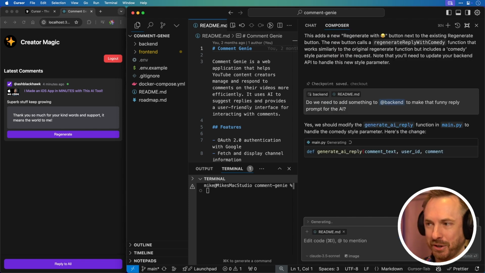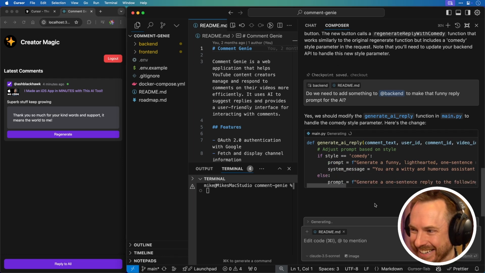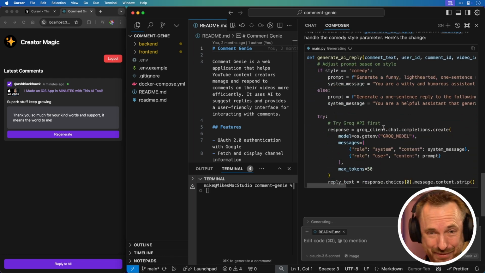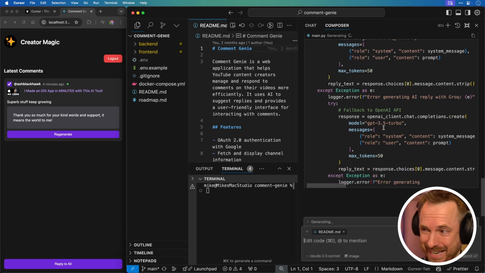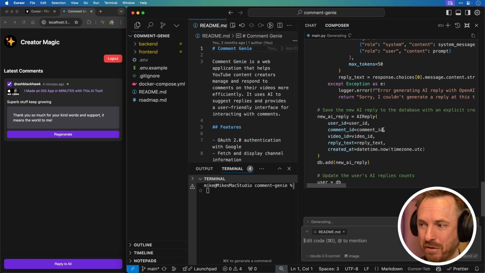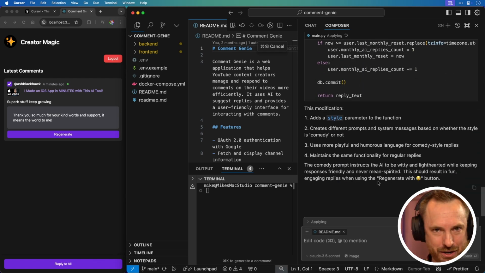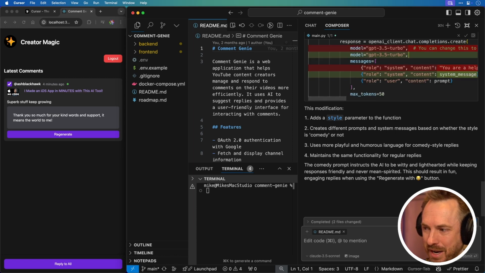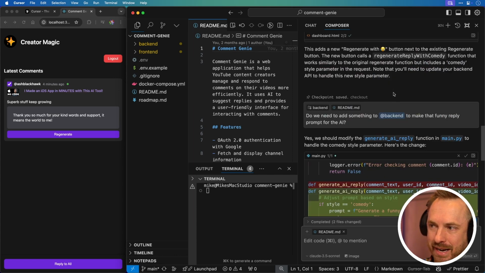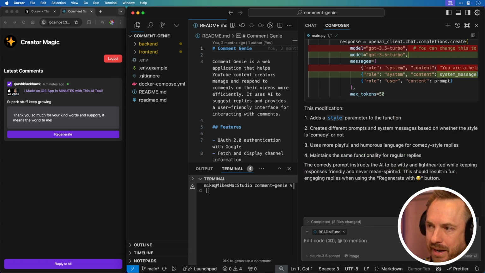It might say, oh yes, you're absolutely right. Yes, we should modify generate AI reply, of course, because if I get the button on the front end and click it, the back end's not going to know it needs to regenerate a funny reply. So let's wait for this to all be done, and then we'll publish it. We're heading on the 5-minute mark for today's video, so I will save you time. And there are the inline diffs, which I think are really cool. Accept all.